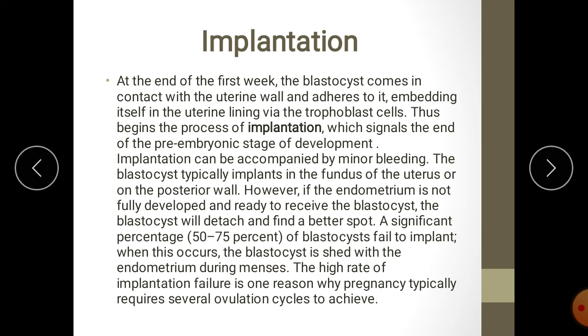If the egg is not fertilized, it will go out. Even sometimes after fertilization, it may not adhere to the wall of the uterus. So if it is not able to adhere, it may go out of the uterus through menses.